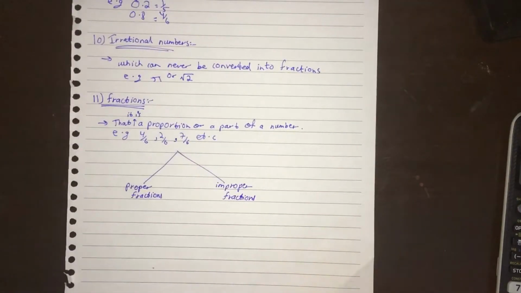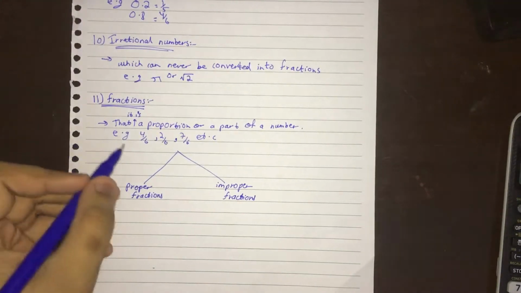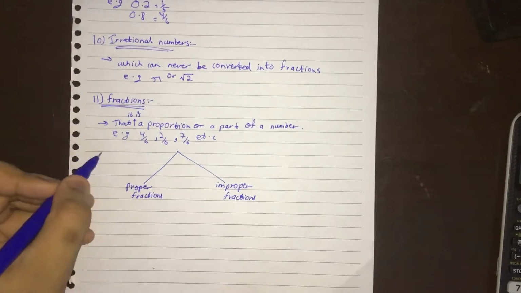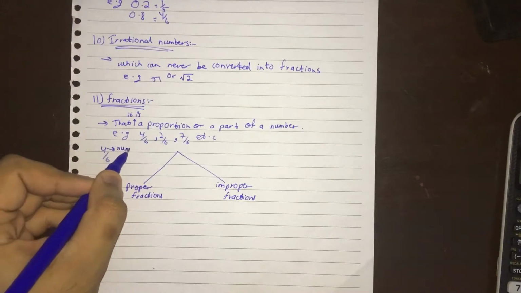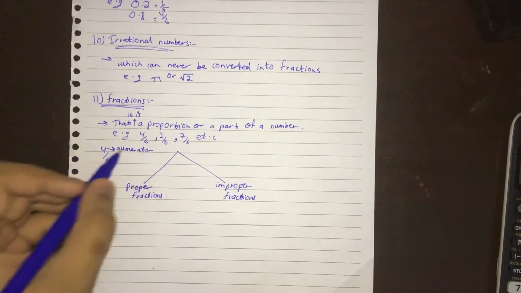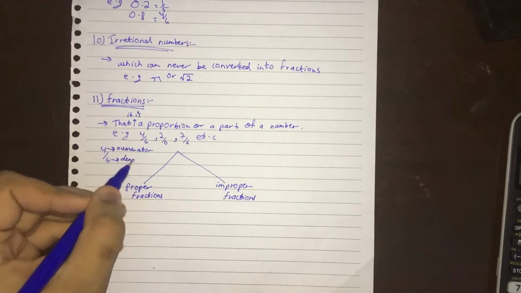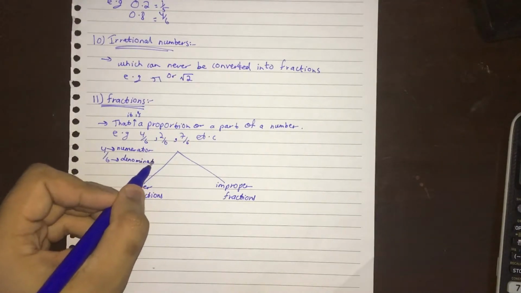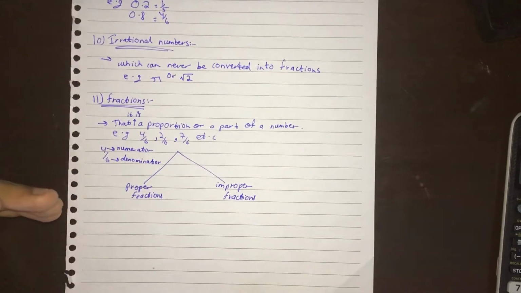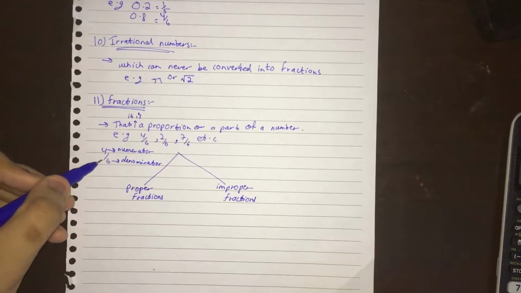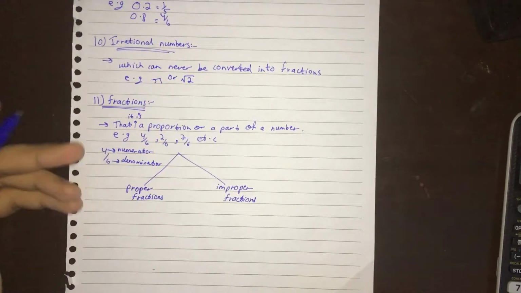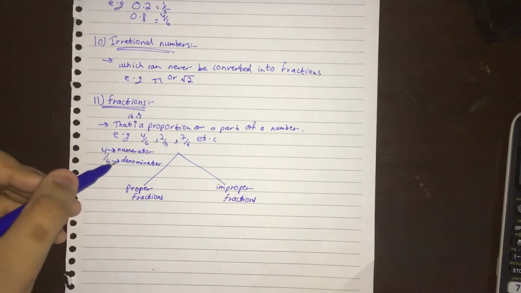Proper fractions are those fractions whose numerator is less than its denominator. For example, 4 upon 6 is a fraction. 4 is called the numerator and 6 is called the denominator. In short, the number at the top of the fraction is called the numerator, and the number at the bottom is called the denominator.